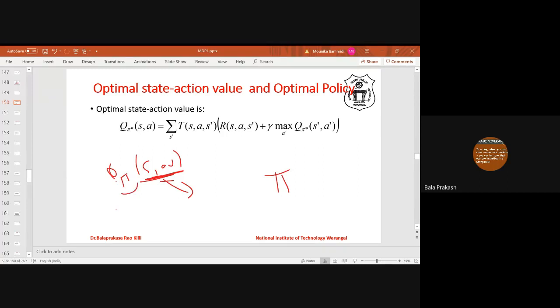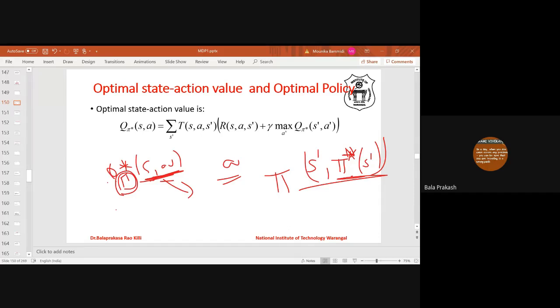So optimal action value means the action value under optimal policy phi star: in state S it will still follow the same action A, but from the next state onwards it will follow the optimal policy, phi star of S dash. So what is phi star of S dash? We'll define what the optimal policy is.